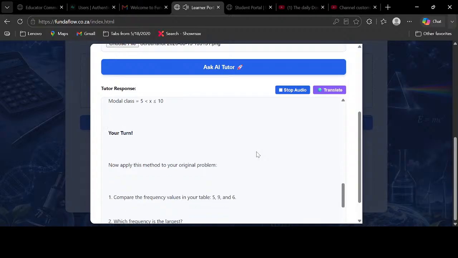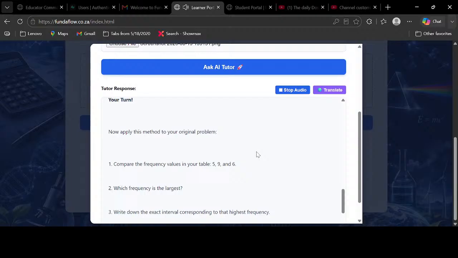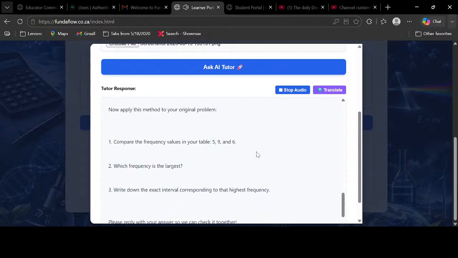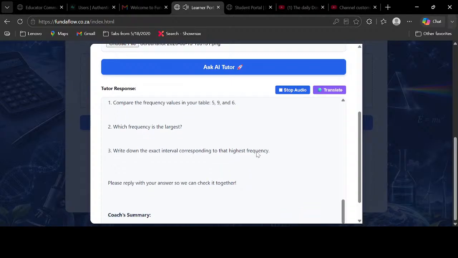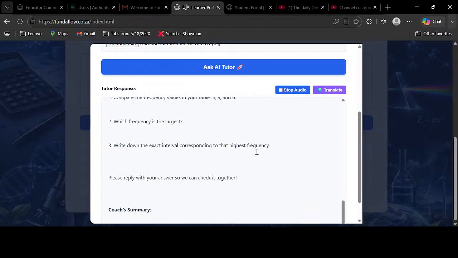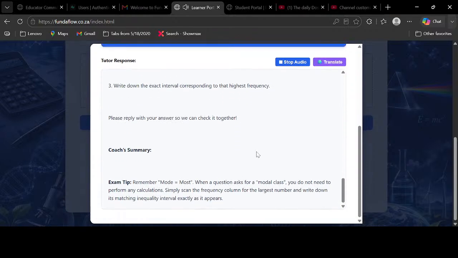Your turn. Now apply this method to your original problem. 1. Compare the frequency values in your table: 5, 9, and 6. 2. Which frequency is the largest? 3. Write down the exact interval corresponding to that highest frequency. Please reply with your answer so we can check it together. Coach's summary. Exam tip: remember, mode equals most. When a question asks for a modal class, you do not need to perform any calculations. Simply scan the frequency column for the largest number and write down its matching inequality interval exactly as it appears.